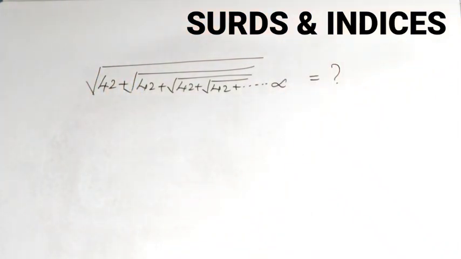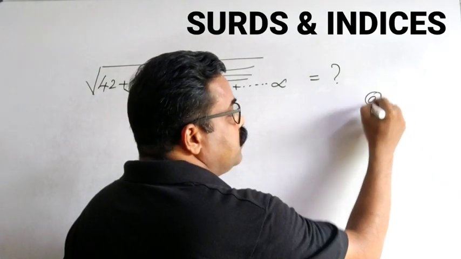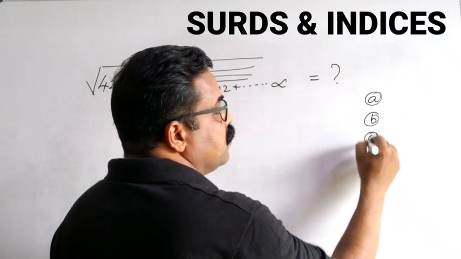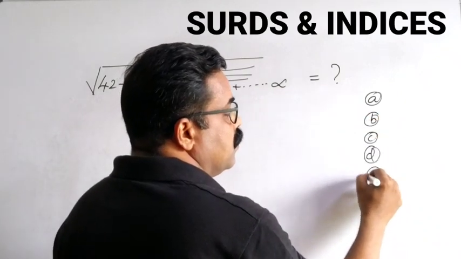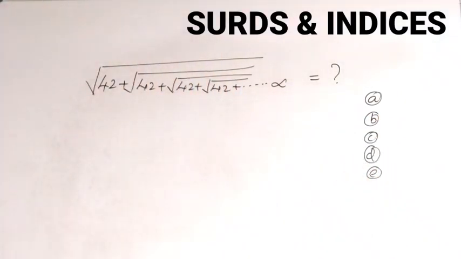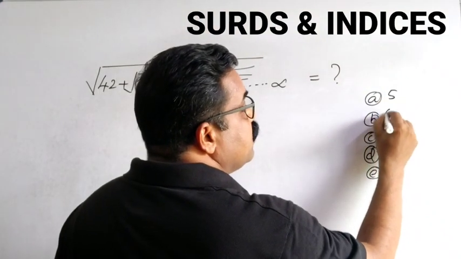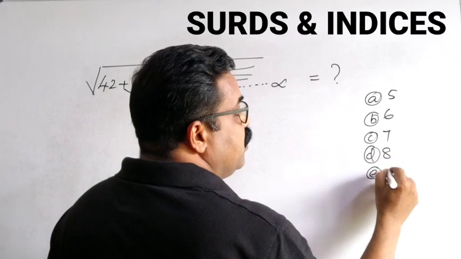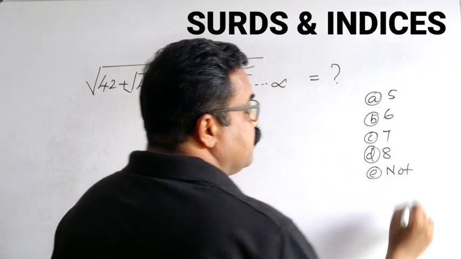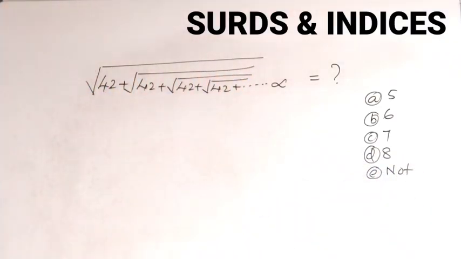So options are also given. The options are 5, 6, 7, 8, none of these.